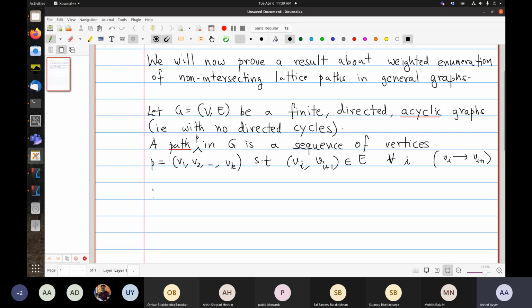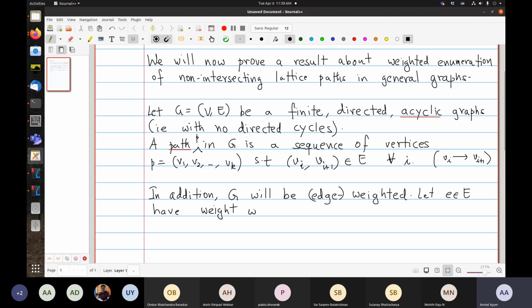In addition, G will be edge weighted as before, as in Kirchhoff's theorem. Let every edge e in E have weight omega of e.